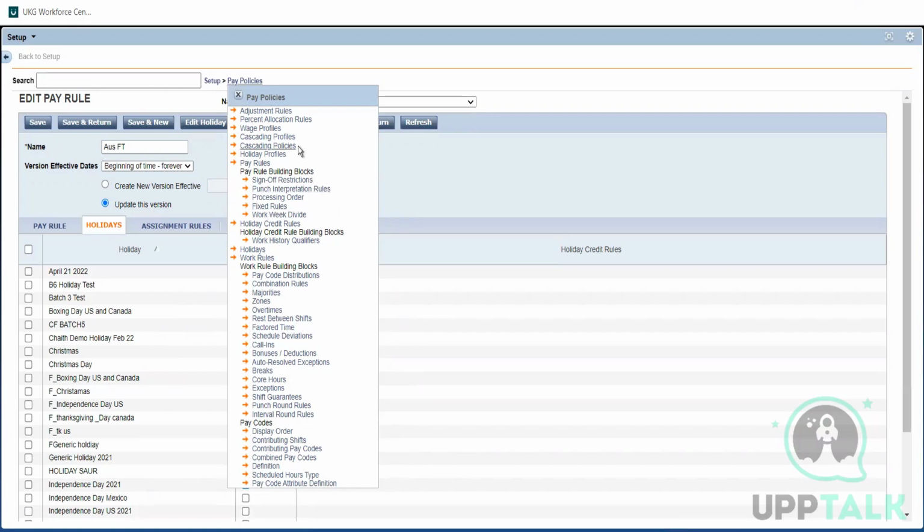And these items are complex. I'll just give a hint of what it is. Some companies use it, most companies don't, but it's quite confusing. So for cascading policies and profiles, I'll just give an overview, and when we go through approvals, maybe I'll try to give a few more insights. That is more than enough for the pay policies.